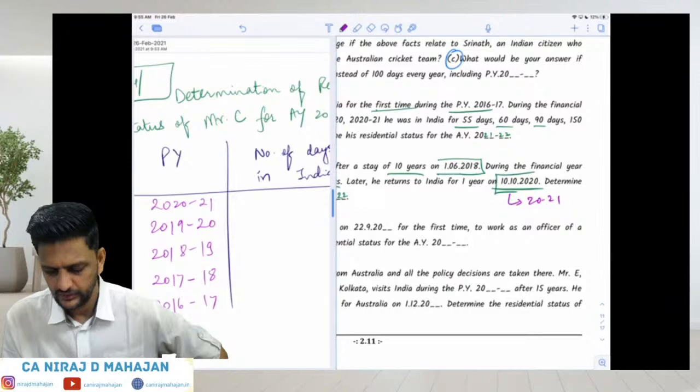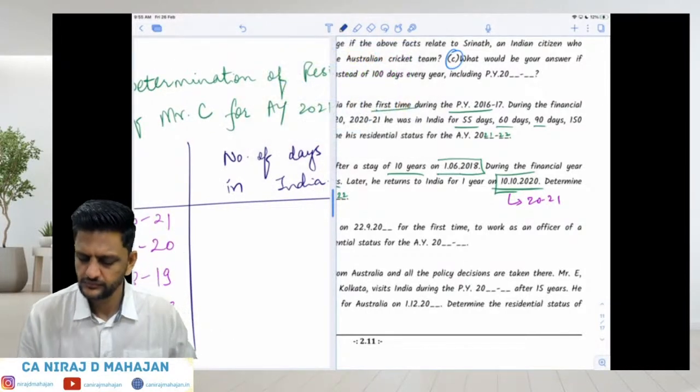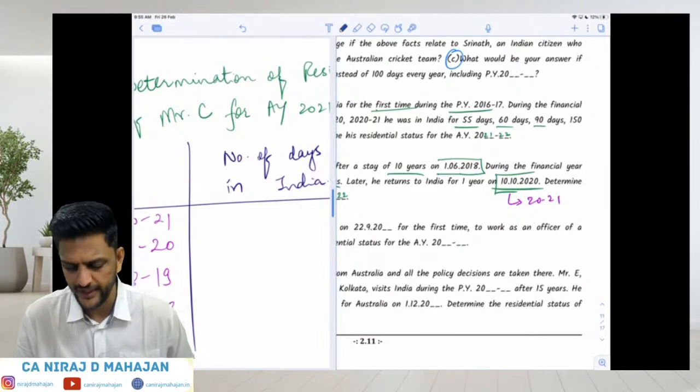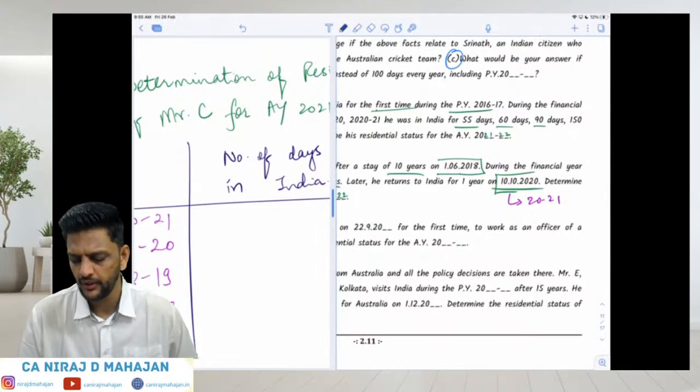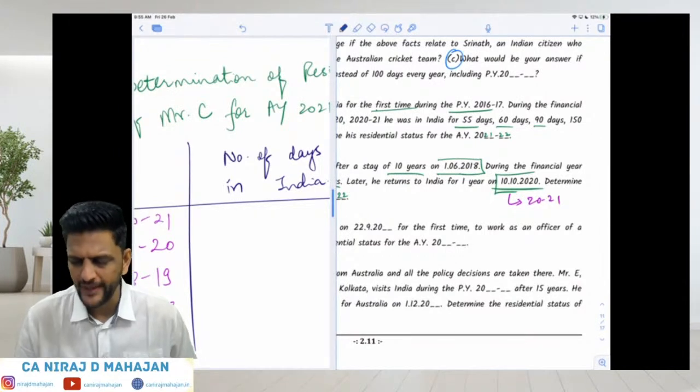At least I hope you are able to understand from which date to which date you will consider. Will you say 365 days, children? What number of days for 2020-21? He is in India from 10/10/20 for 1 year. So for this year, how many days is he in India?